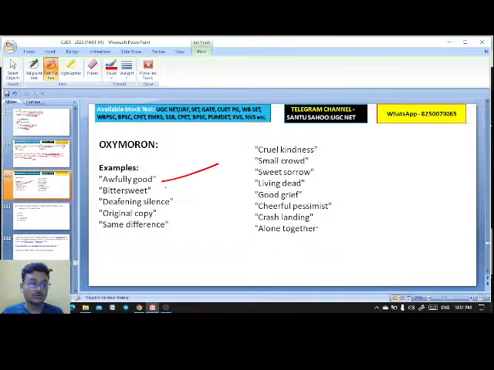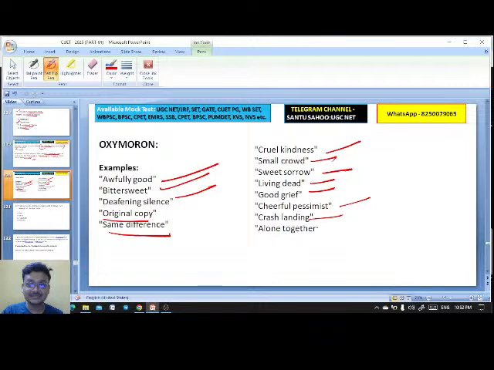Like awfully good, bittersweet, deafening silence, original copy, same difference, cruel kindness, small crowd, sweet sorrow, living dead, good grief, cheerful pessimist, crash landing, alone together. You see that contrasting words are pleasant pain. Exactly, pleasant pain. Very good, very good. Oxymoron.